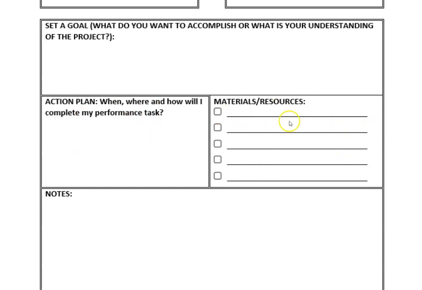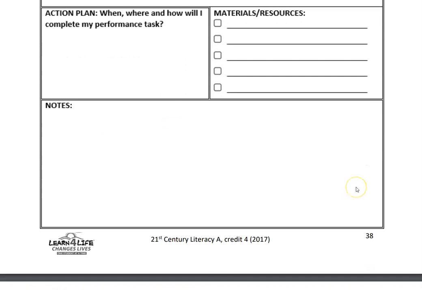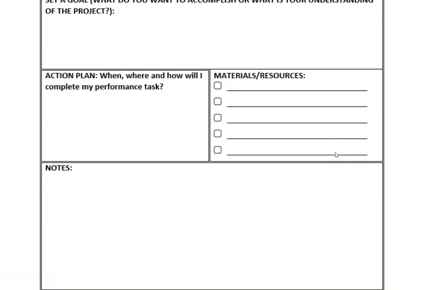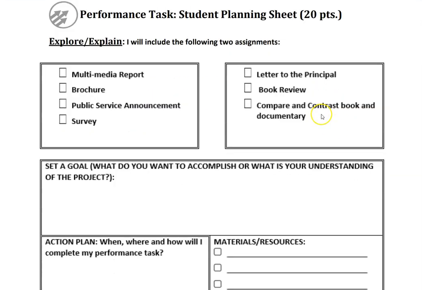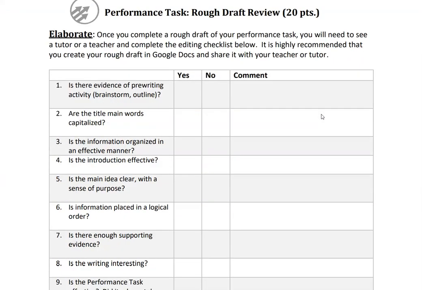Materials and resources. This is just a checklist to make sure that I can get you everything you need for this performance task if you don't already have it. It's also a great way for you to check and make sure that you have everything that you need to create the performance task. And then the notes box is exactly what it is. It's just notes that you need. Could be a timeline, could be things that you need to pick up or questions you need to ask me, but please use this entire page because you will be graded. It's worth 20 points.